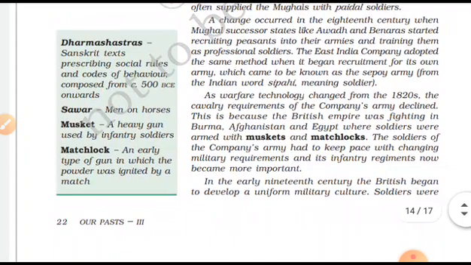Then the change occurred in the 18th century when Mughal successor states like Awadh and Banaras started recruiting peasants into their armies and training them as professional soldiers. So on both sides armies came and were trained.